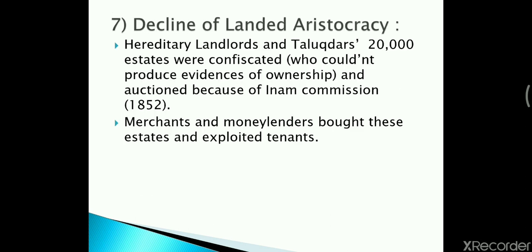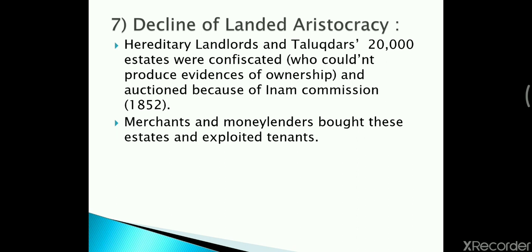Decline of landed aristocracy. Hereditary landlords and talukdars, 20,000 estates were confiscated. Confiscated means taken away. And why were their lands taken away? Of those talukdars or landlords who couldn't produce evidence of ownership.